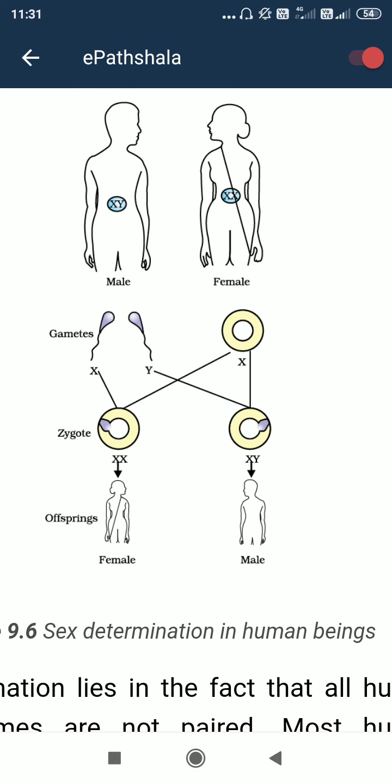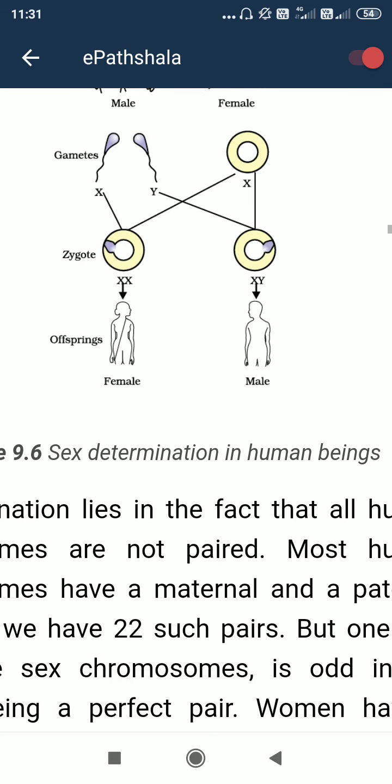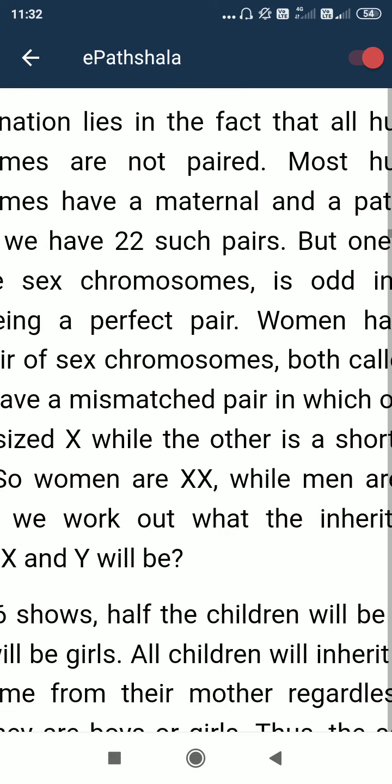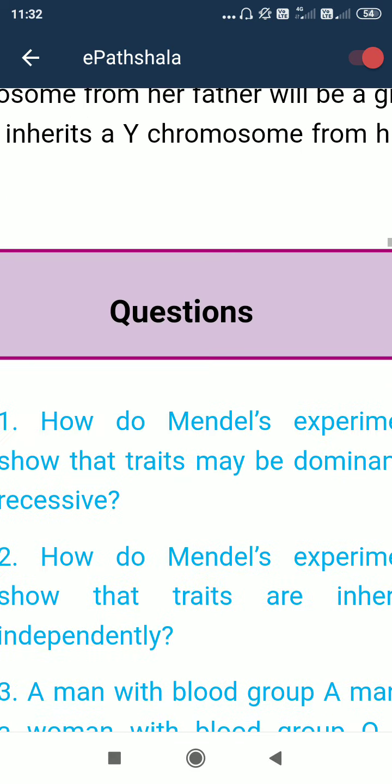You can see the crisscross feature here: a gamete having the X chromosome, when interacting with a Y gamete having the Y chromosome, is formed as XY, that is a male offspring. Likewise, this is sex determination in human beings. The autosome thing we need to remember, it is very important. Okay, thank you.